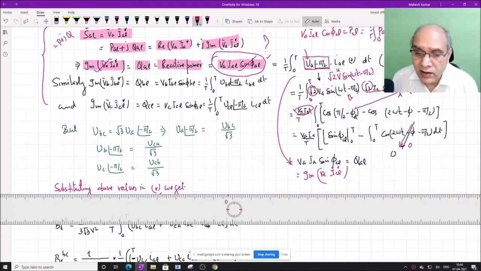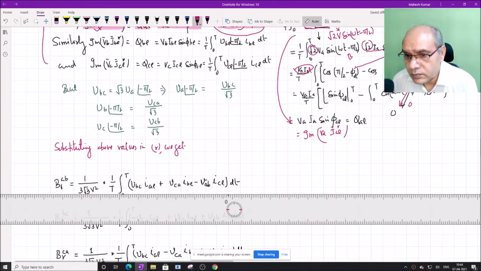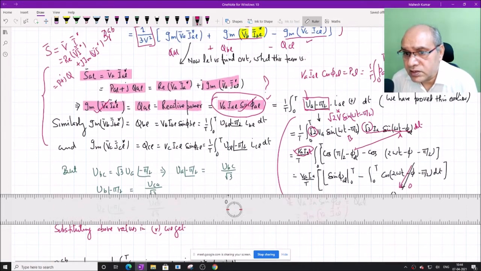So what we have learnt is that imaginary of BA into IAL is nothing but this term, which is BA into angle of minus pi by 2 into IAL.